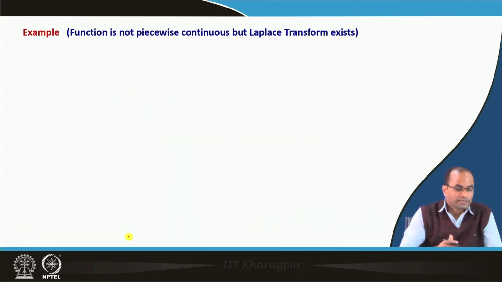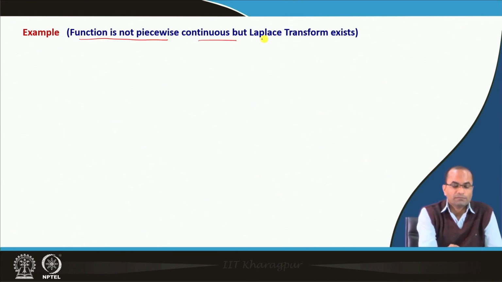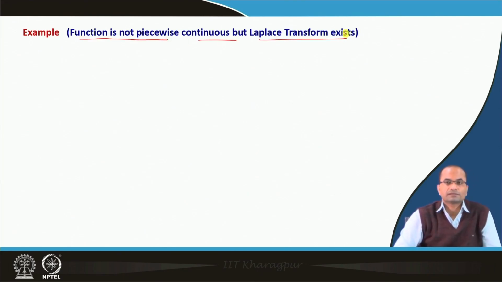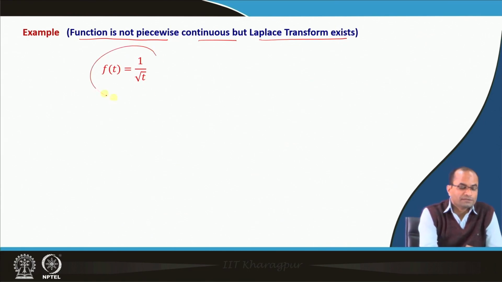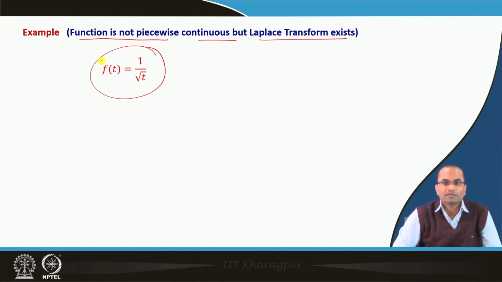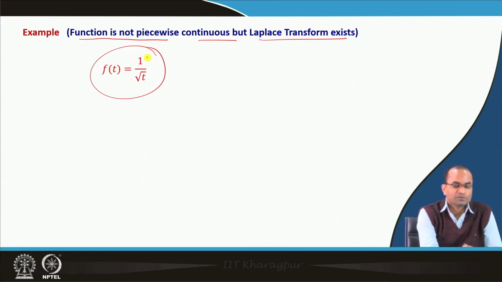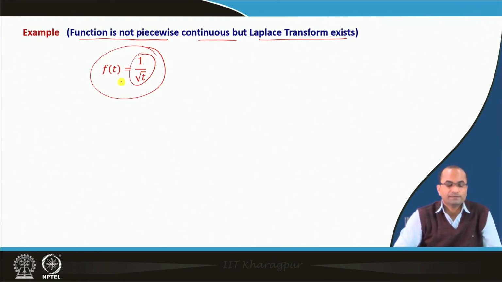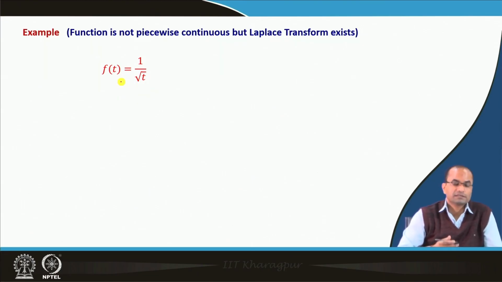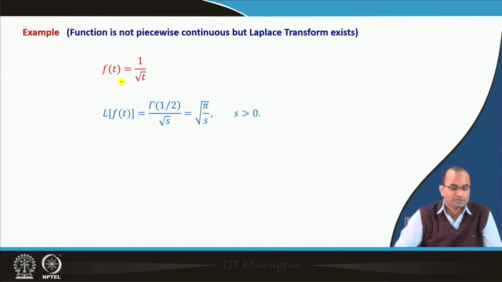So, this example shows that the Laplace transform of a function which is not of exponential order exists. In the second example, we will show that the function is not piecewise continuous, but the Laplace transform exists. For example, consider f(t) = 1 over square root t, and as t approaches 0, we know that this will go to infinity. So this limit does not exist, and it is not a piecewise continuous function.